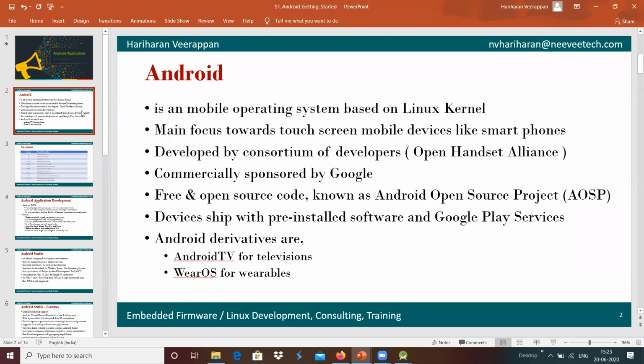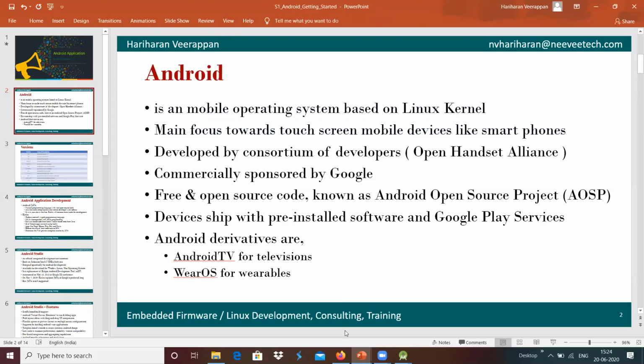Android is completely developed as open source by a consortium of developers, the Open Handset Alliance, which is the group of developers who developed the complete Android mobile operating system, and which was commercially sponsored by Google. The Android system is completely free and open source, and is known as the Android Open Source Project.